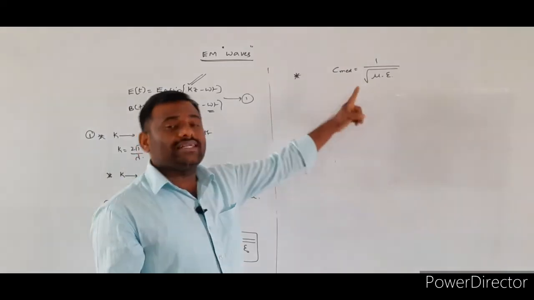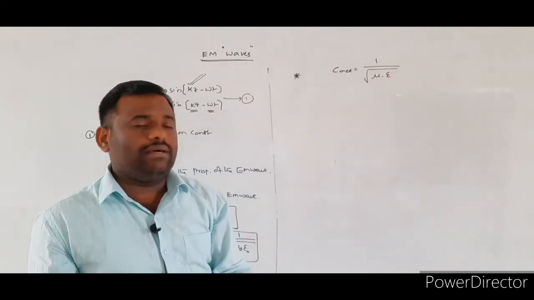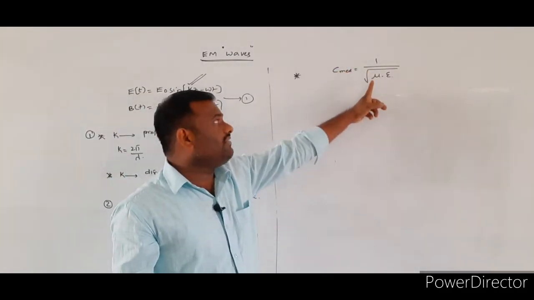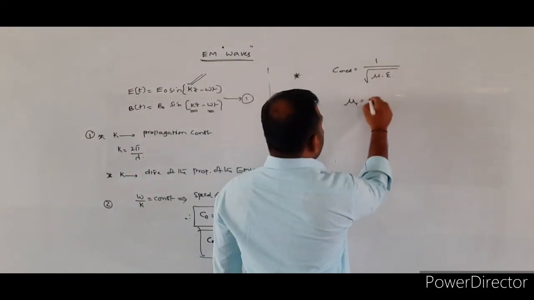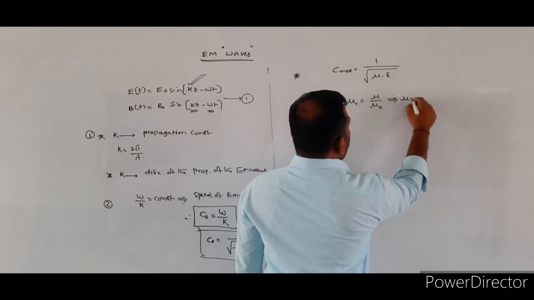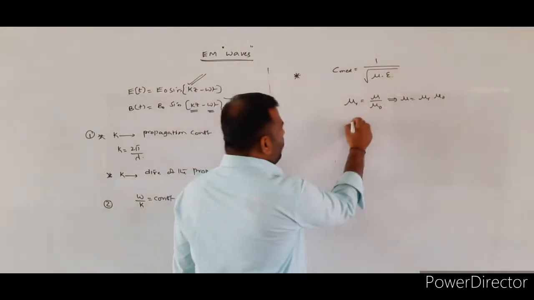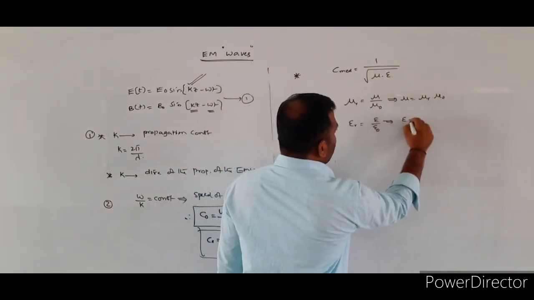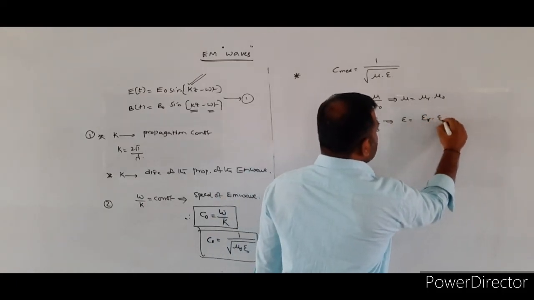Whenever you consider a medium, the speed of the electromagnetic waves in the given medium is given by C medium is equal to 1 by under root of mu into epsilon. Already we know the relative permeability is equal to mu by mu naught. From this we write mu is equal to mu r into mu naught. Similarly, the relative permittivity is equal to epsilon by epsilon naught. From this we write epsilon is equal to epsilon r into epsilon naught.